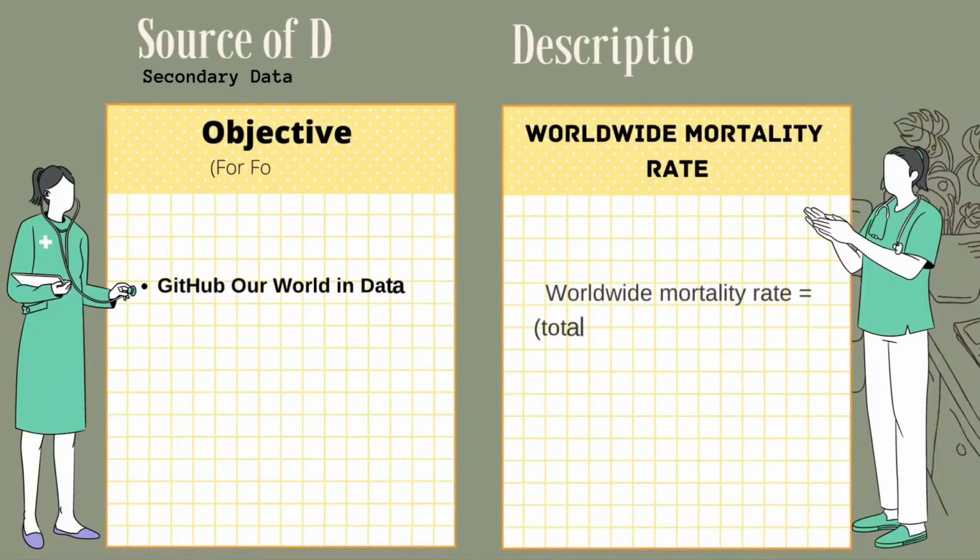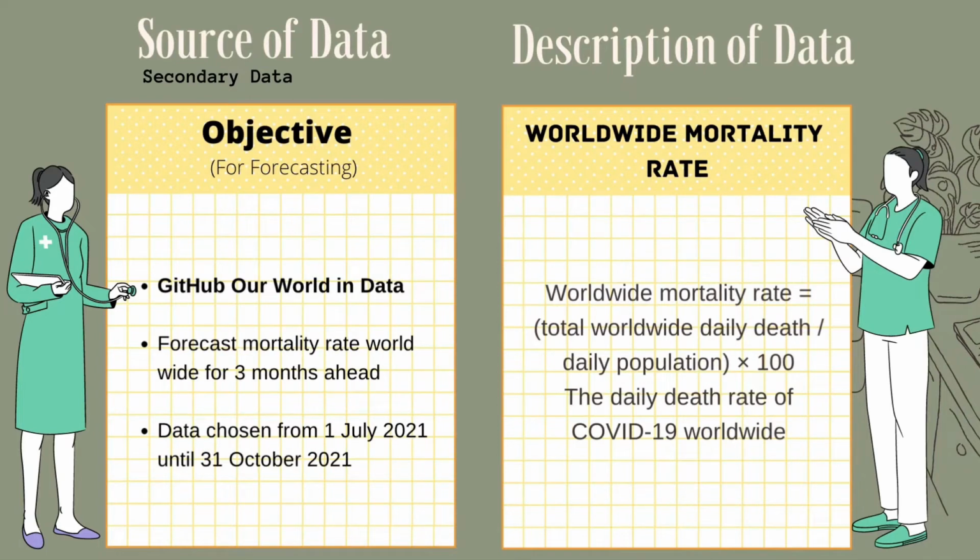Source of data. Data for forecasting the mortality rate worldwide were retrieved from GitHub Our World in Data from 1 July 2021 until 31 October 2021. These data were used to forecast mortality rate worldwide for 3 months ahead.